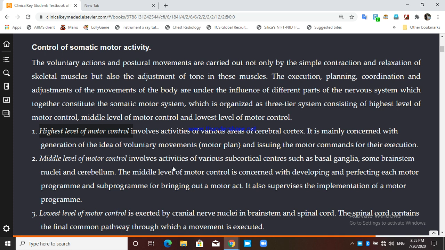This motor control will be in the cerebral cortex, and here mostly the idea or plan of any voluntary movement is issued.